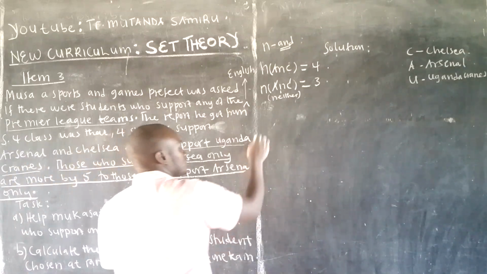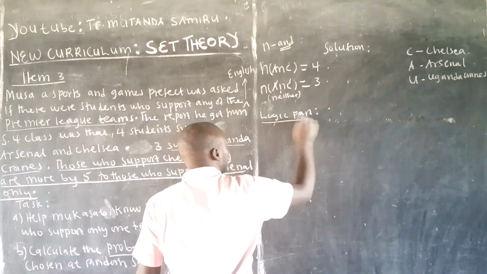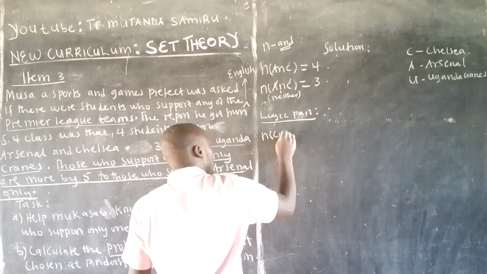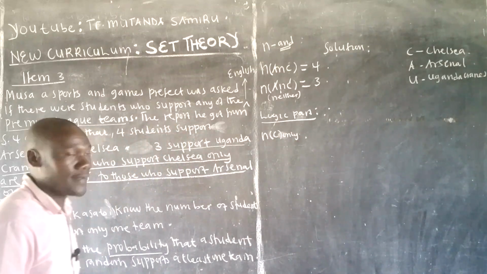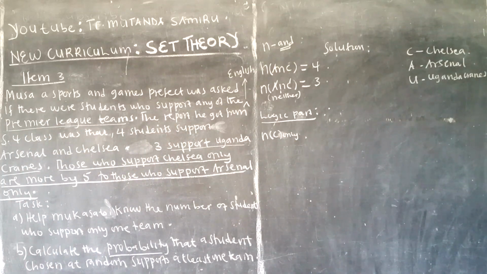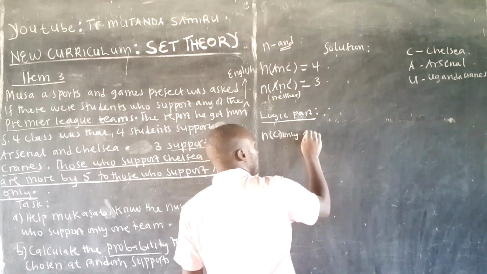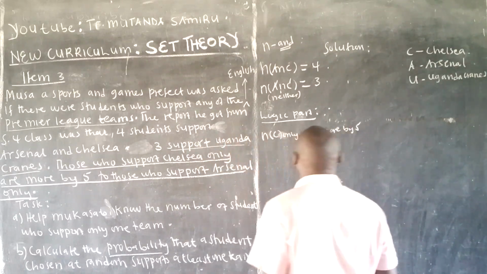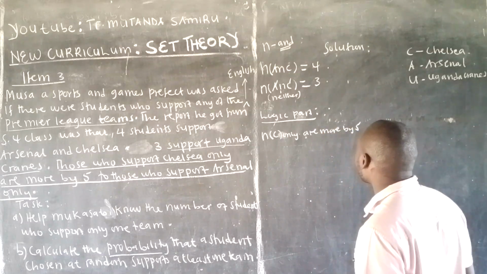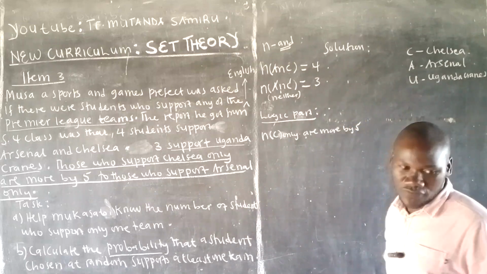So therefore, logic part. Number in Chelsea only. Those who support Chelsea only, I'll write it like that for simplicity. Number in Chelsea only are more by 5. Let me just analyze my logic from up here.